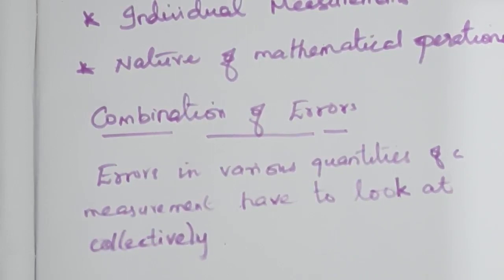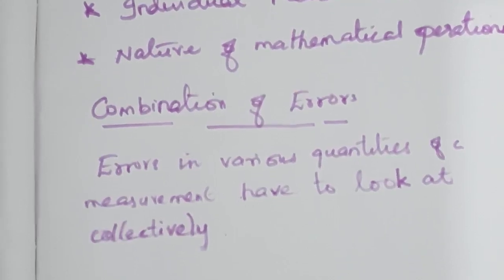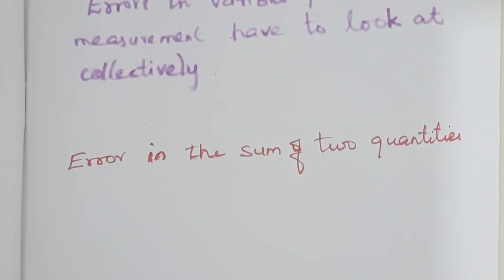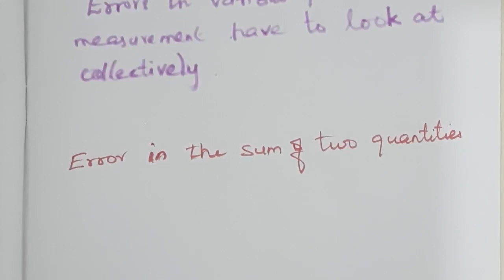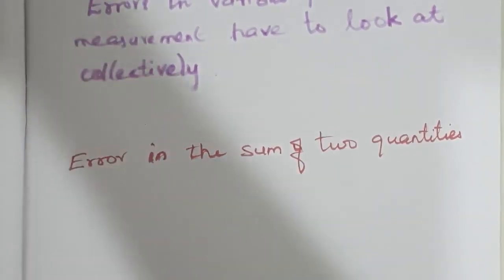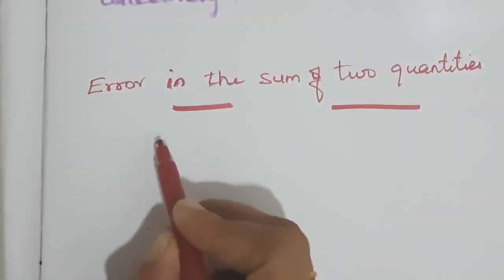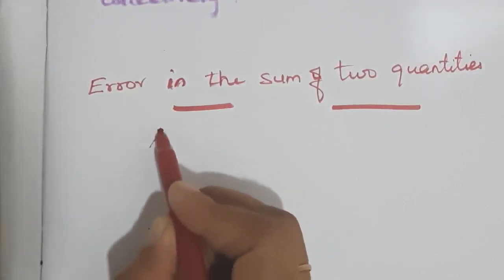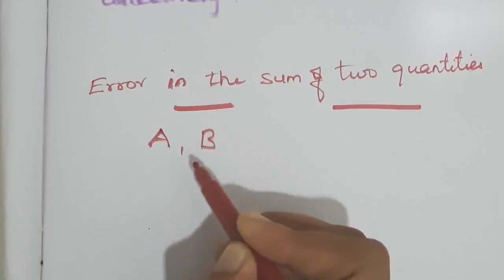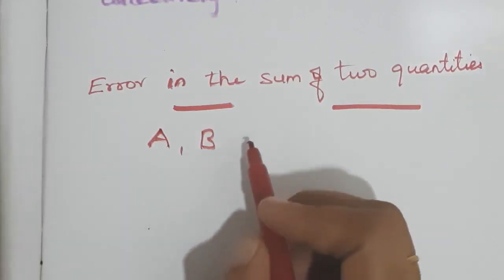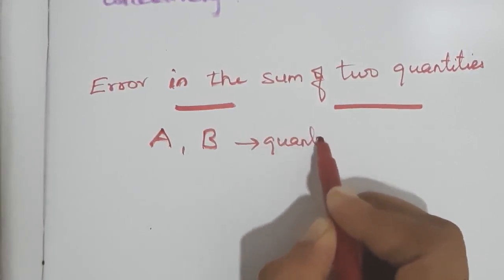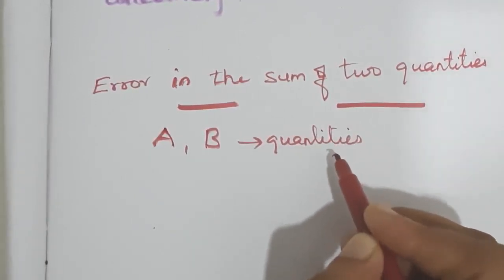Let us discuss one by one. First, I am going to discuss error in the sum of two quantities. When we are adding two quantities, they also have errors. So, how can we combine the errors in addition? Understand? Let us consider the quantities A and B. So, A and B are the measured quantities.